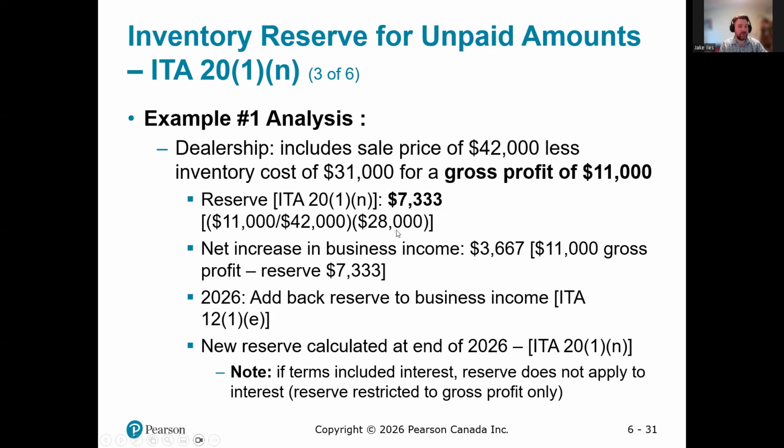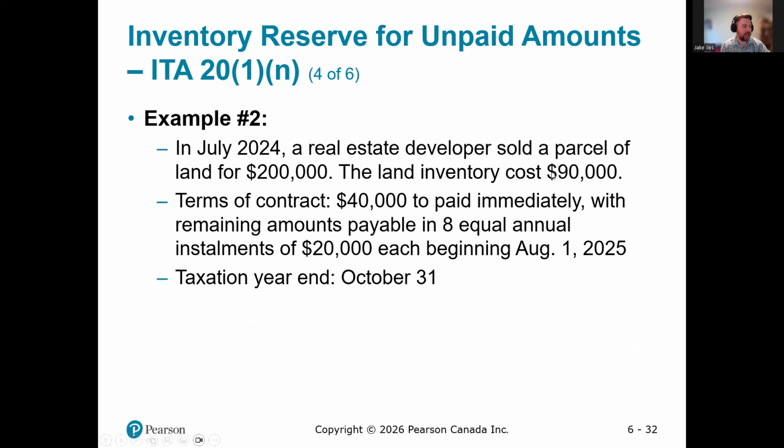I haven't collected $28,000, which means I have not yet collected 7,333 of profit. The net increase in business income will be 3,667, which is our total gross profit minus the reserve. The add back of the reserve of 7,333 will be added to 2026, but we get a new reserve because they're only paying $14,000 next year. So we'll have a new percentage to apply.